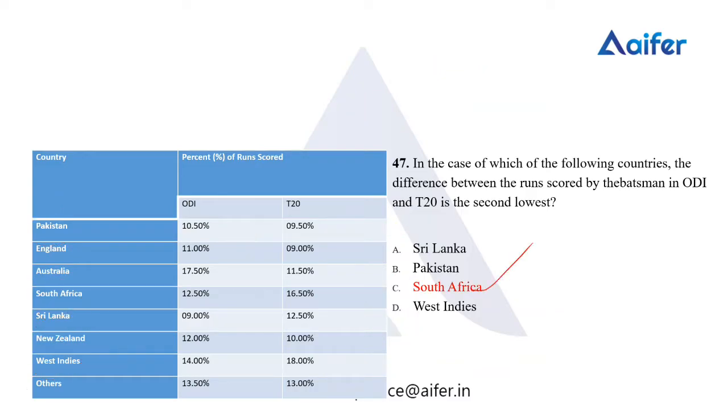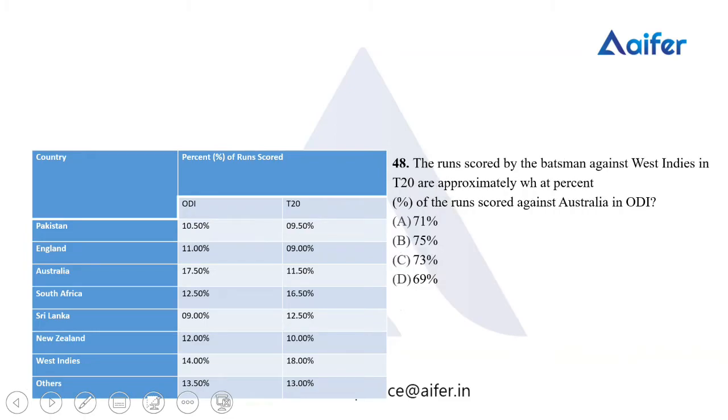Okay, moving to the next question, question number 48. The runs scored by the batsman against West Indies in T20 are approximately what percent of the runs scored against Australia in ODI? That's the question. So try to do the question. For every question, I know it's a data interpretation question, you need more time to do the question.